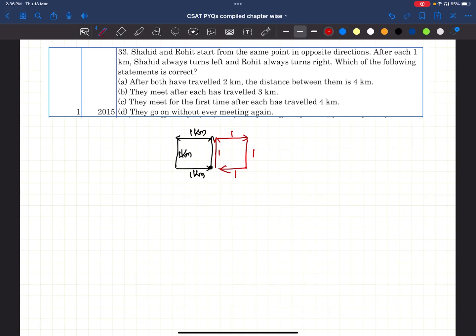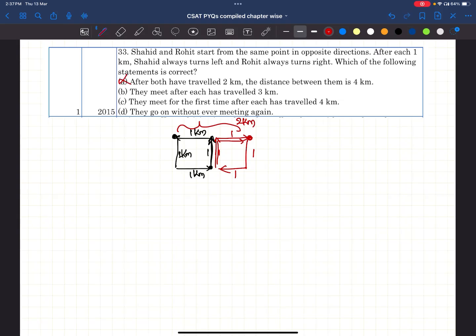After both have traveled 2 kilometers, the distance between them is 4 kilometers. See, after traveling 2 kilometers, that means here one and this one. This will be the point. And Rohit is also traveling this 1 kilometer and this 1 kilometer. This is the point. What is the difference between these two? 2 kilometers, right?